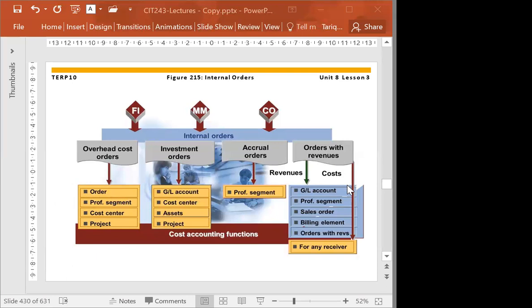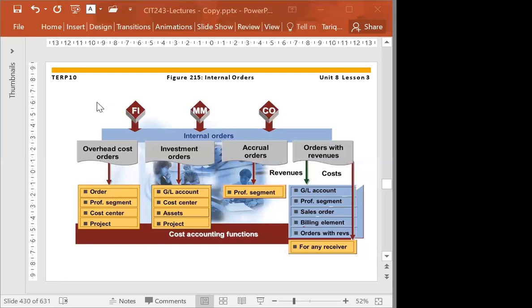So the revenue is the green one and the cost is the red one. Basically, we are collecting the cost. Fine, sir. The whole purpose is that this is the internal order, and the purpose of the internal order is to collect the cost, to collect the revenue. And this one, especially the last one, collects the revenue as well as the cost.